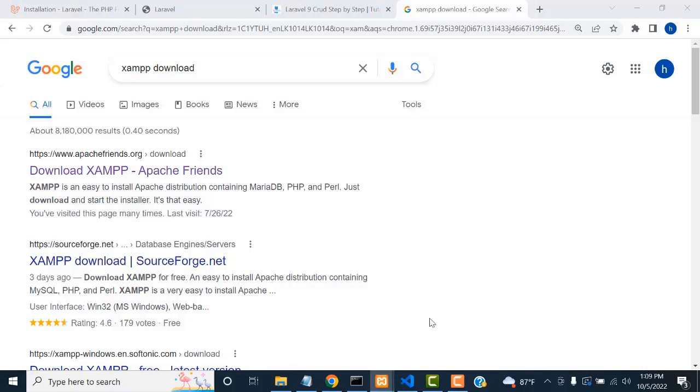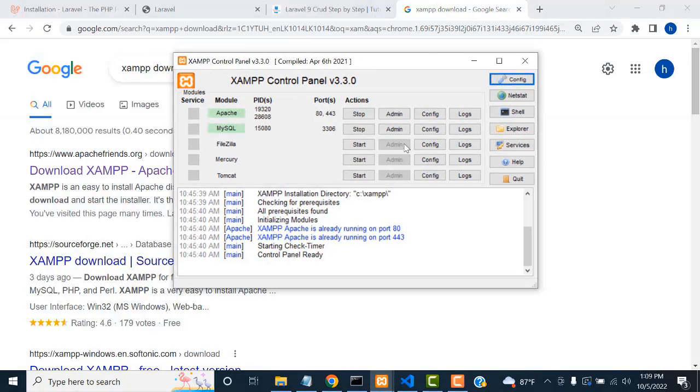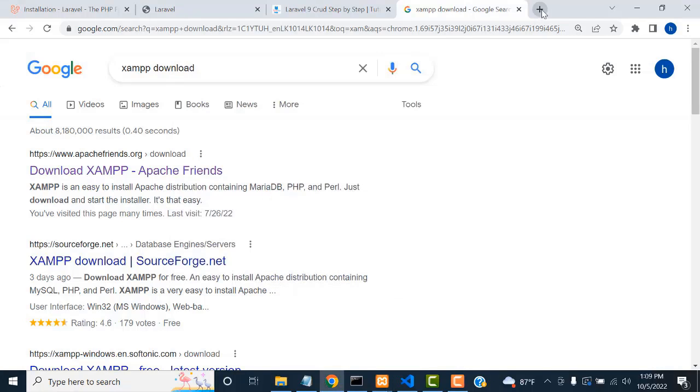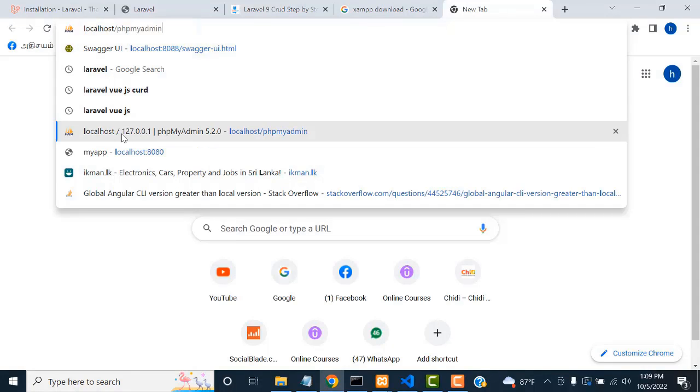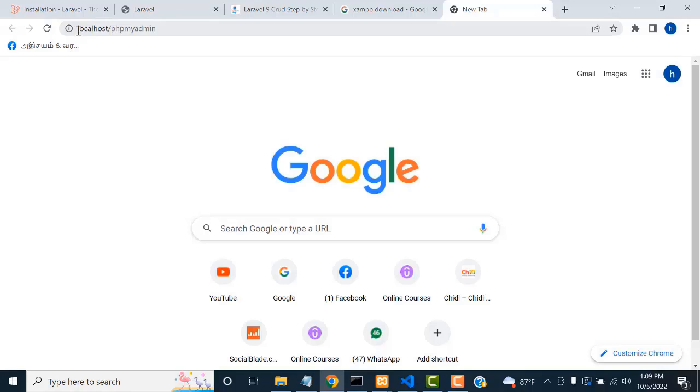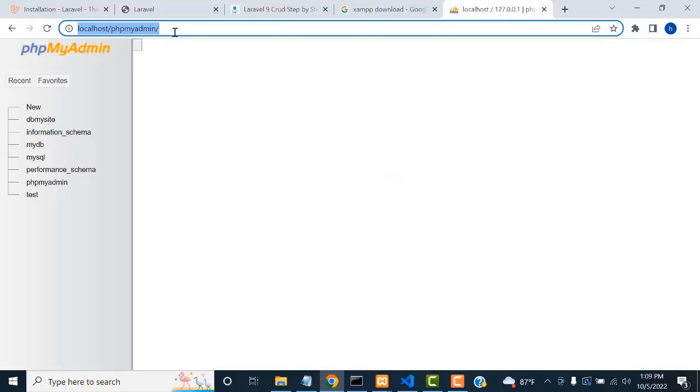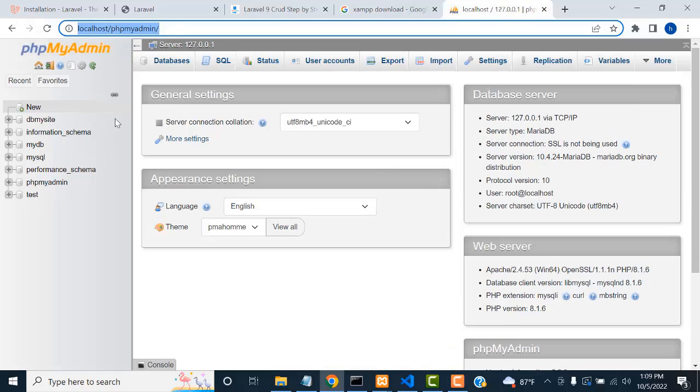I installed and opened the software like this. Okay. After opening, you click both of these buttons: Start. After that, it will change to Stop. Okay. The ports and all the things are generated successfully here. Okay. Then if these two are running successfully, your application is running, right? So after that, you simply type on the address bar localhost/phpmyadmin, and enter. You get this screen.